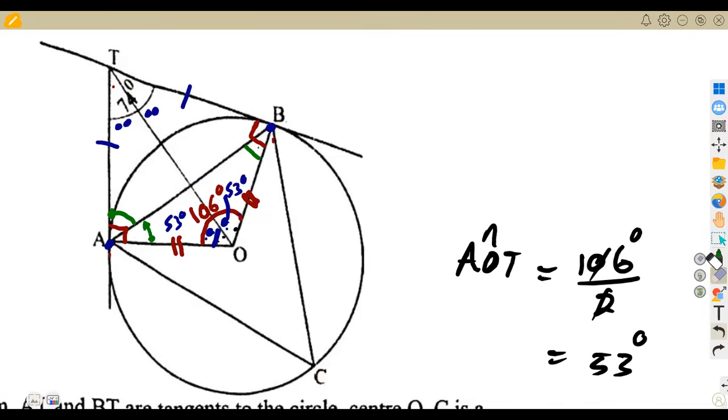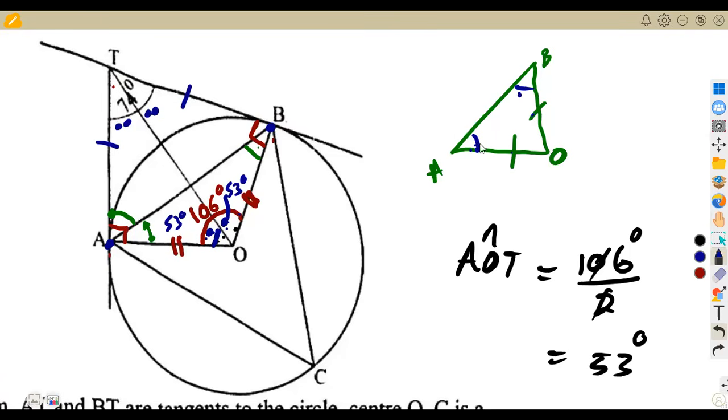We are talking about base angles of an isosceles triangle. Since these two sides are equal, this is our A, this is our B, this is our O, the angles opposite the equal sides are equal. So the angle at B and the angle at A are equal.